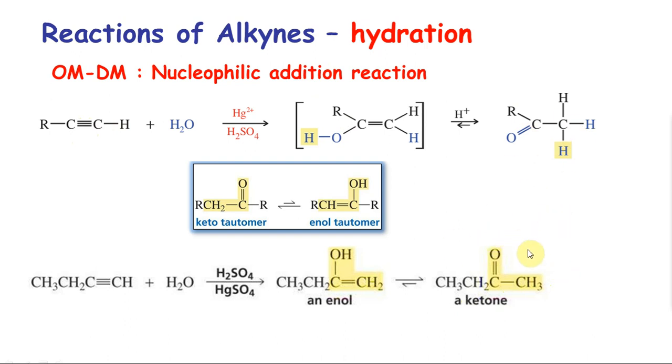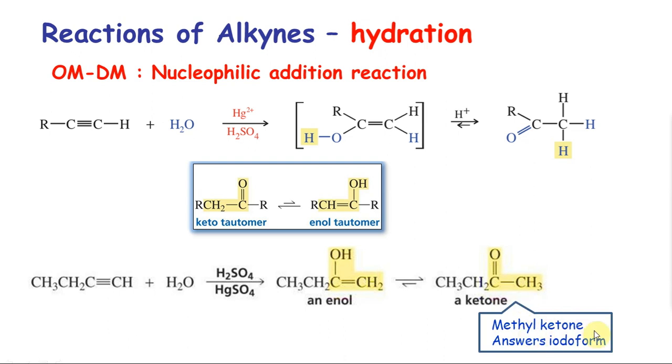This is going to be extremely important, because if you have a terminal triple bond, it always tautomerizes to give you a methyl ketone. The importance of a methyl ketone is that methyl ketones can answer the iodoform test. We have not seen iodoform yet. This will come under the ketone topic, but once you finish organic chemistry, you need to know that a methyl ketone can be arrived at when you do oxymercuration demercuration of a terminal alkyne. This is how you want to write your short notes. You will remember most of these reactions, but the things you will forget are which ones give you what test.